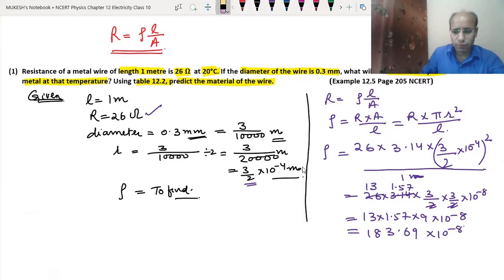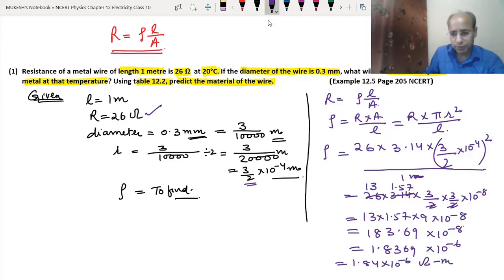Now we can shift the decimals. When we shift the decimals, it becomes 1.8369 into 10 to the power minus 6, and rounding it off, it becomes 1.84 into 10 to the power minus 6 ohm meter.